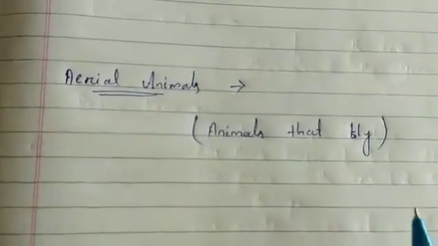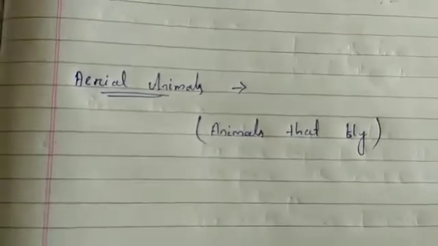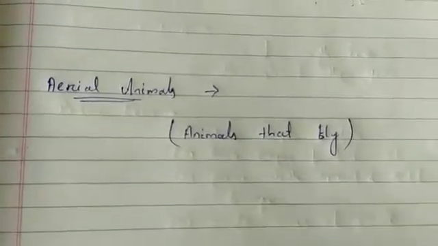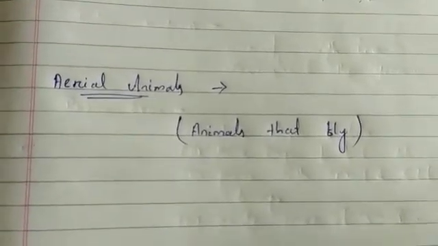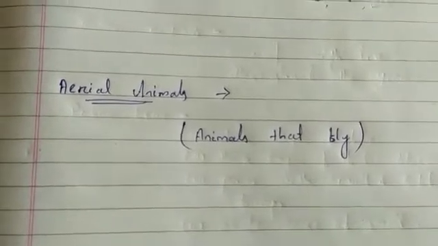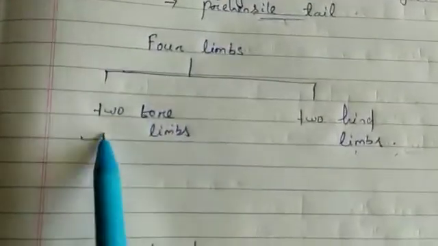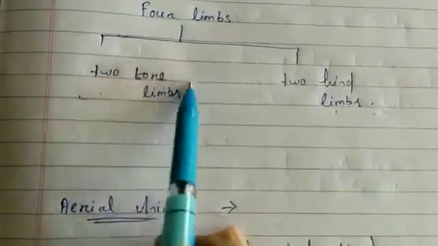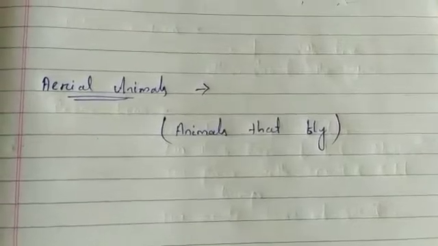Aerial animals means animals that fly. Animals that are able to fly are called aerial animals. Examples you can take are birds and bats. These are the aerial animals, and birds have wings that help them to fly. They have no forelimbs, that means they have no front legs. They have only 2 limbs.